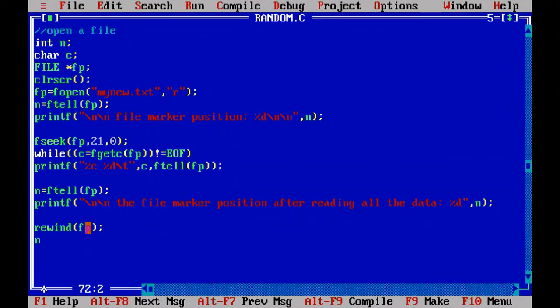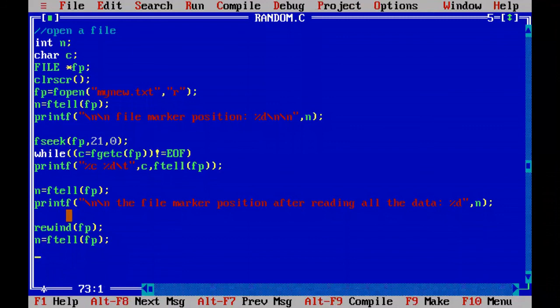Now again you try to know the current file marker position by using the ftell function. Here you give fp. So the ftell function will return the file marker position of fp. And now you guess where the file marker position is after using rewind. Rewind will set the file marker position to the beginning of the file. That means the 0th index. After executing rewind fp, the file marker position is at 0. Now if you use the ftell function on fp, it returns 0 only, because the file marker is already at the beginning of the file, because we used the rewind function.